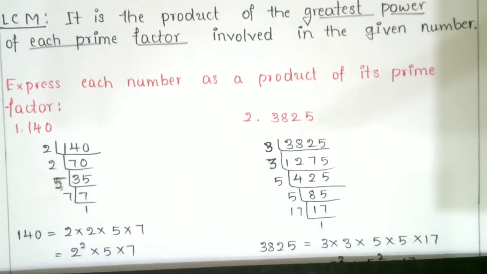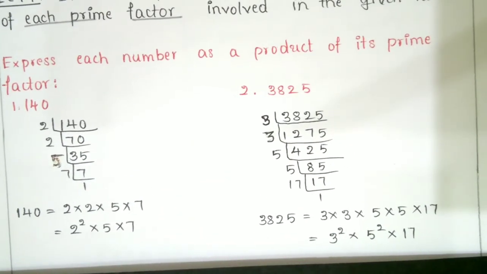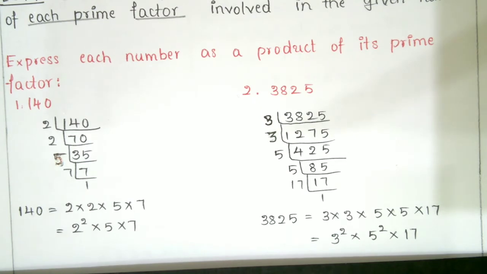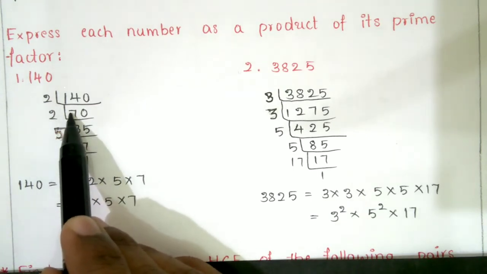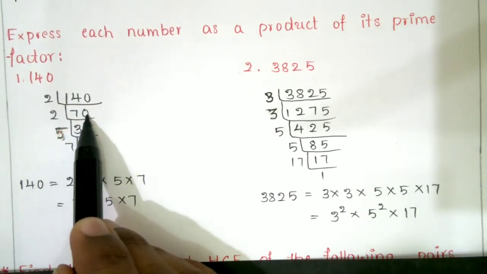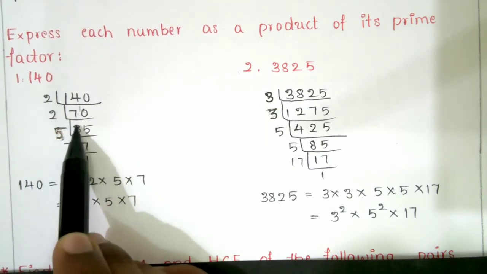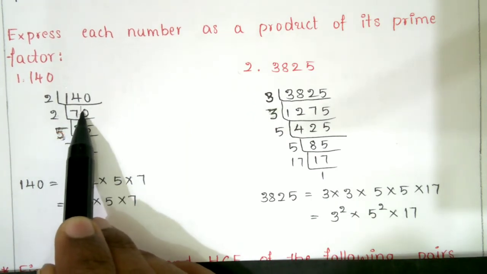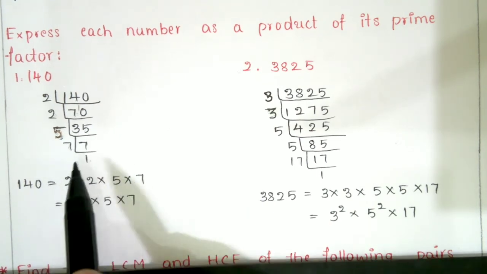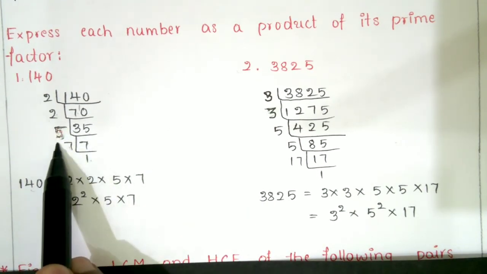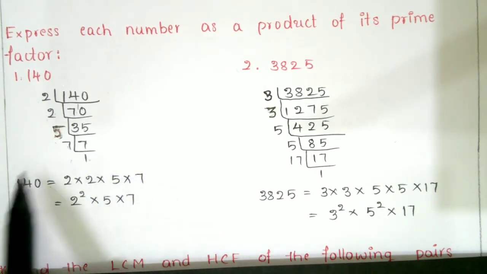So 140. We go through the problems. Express each number as a product of its prime factors. 140: 2 sevens are 14, so 0 as it is. So 140 can be written as 2 into 2 into 5 into 7. This is nothing but the prime factorization of a number.